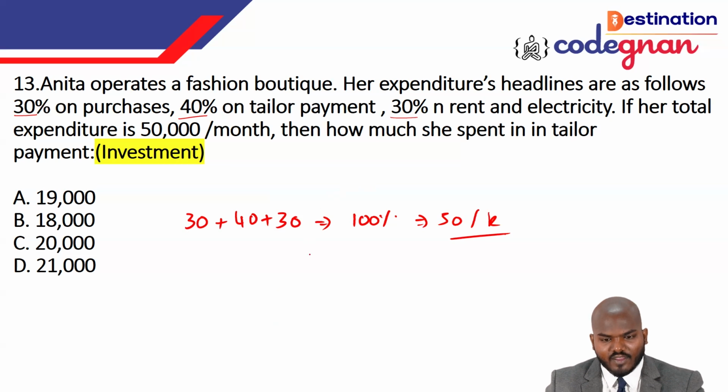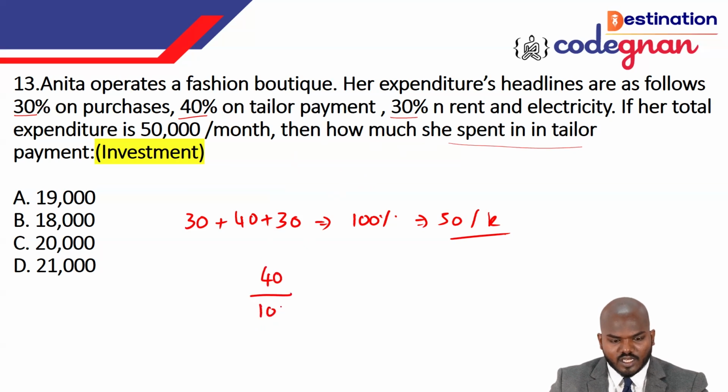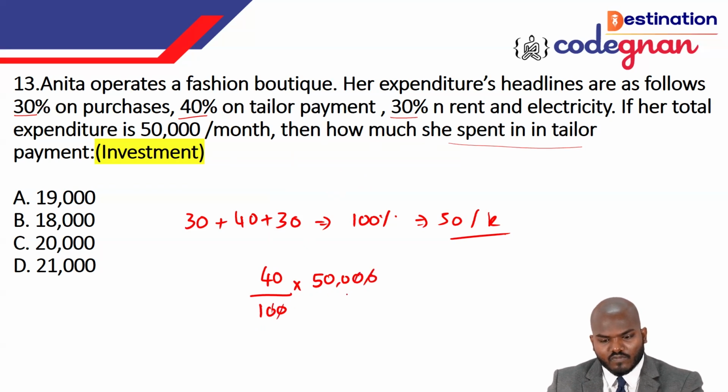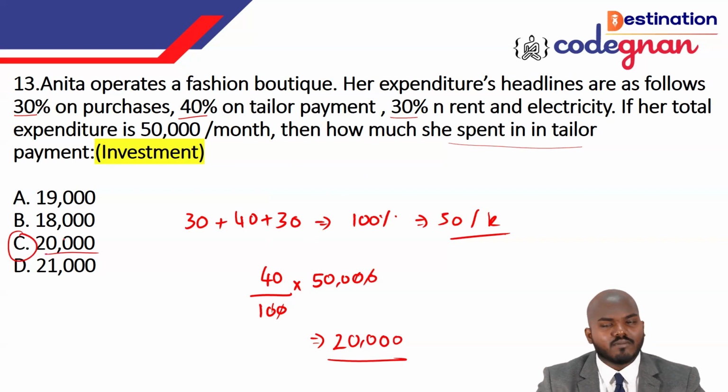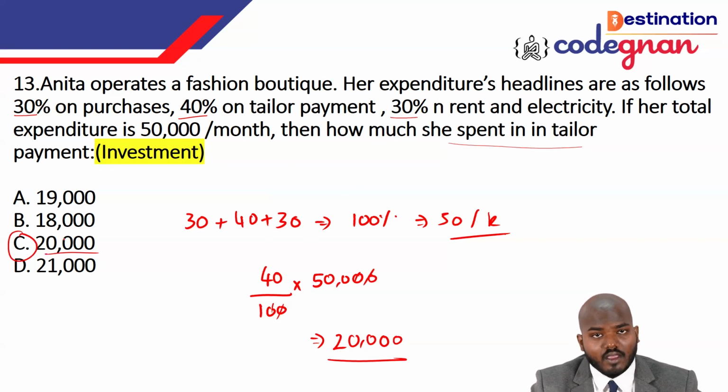So they are asking very clearly: how much money did she spend on the tailor? She spent 40% on the tailor. Then 40% of 50,000 rupees. If you calculate this, the zeros get cancelled. Then if you multiply that, it will give you the value, that is 20,000 rupees is the money she spent for the tailor. It's a very simple question. It looks very big, but you can get the answer within a fraction of a second.